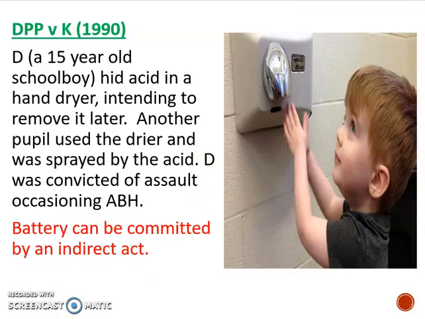DPP and K tells us that a battery can be through an indirect act. So this kid put some acid in a hand dryer. He was just trying to hide it so he could sneak it out of school later. And unfortunately, it smashed in the hand dryer, and when someone used it, burnt their hands. Now, although he hadn't thrown that acid on the boy, he had caused it indirectly to be applied to him, and that can still be a battery. And that would be the case with tripwires and things like that as well.